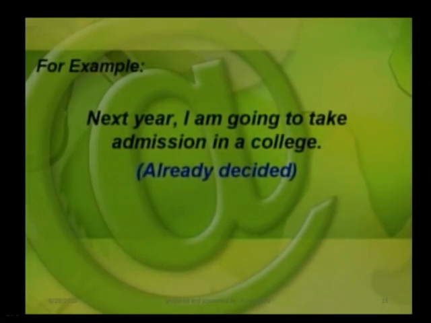For example, next year I'm gonna take admission in a college. So this sentence, I'm going to take admission in a college, shows that I have already decided this thing, and I'm not deciding this thing when I'm saying this sentence, right? So next year I'm going to take admission in a college shows that my decision of taking admission in a college is a pre-planned decision. I've already decided to do this thing.